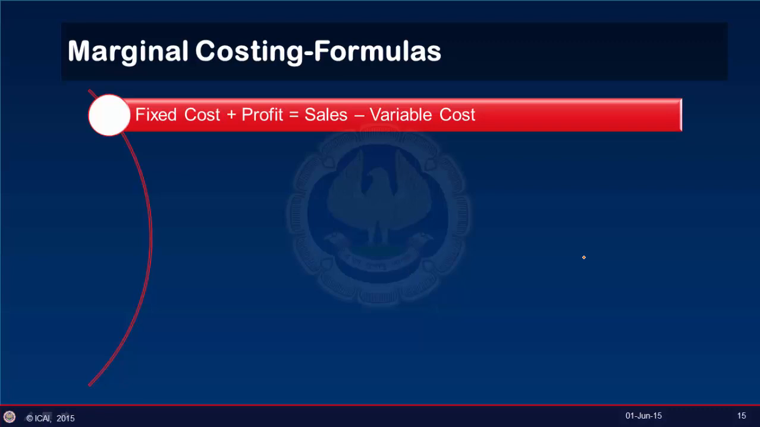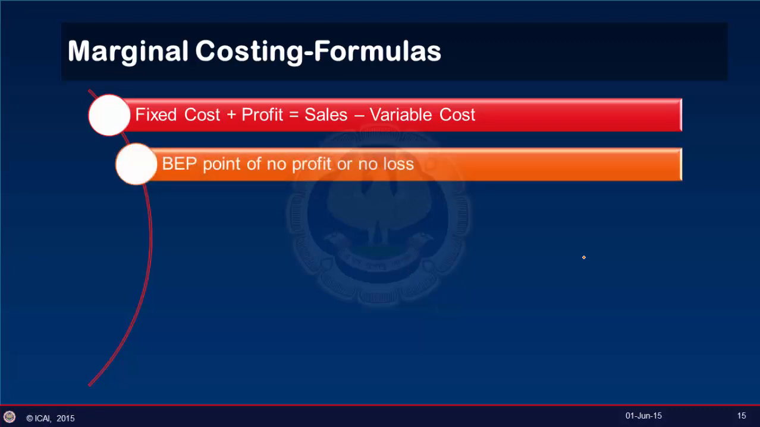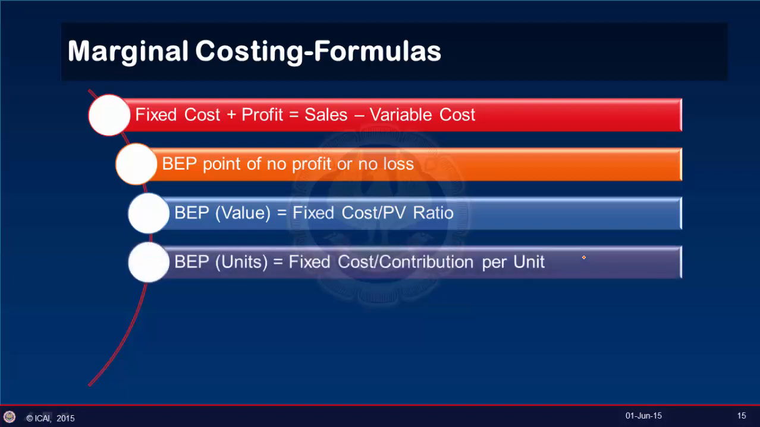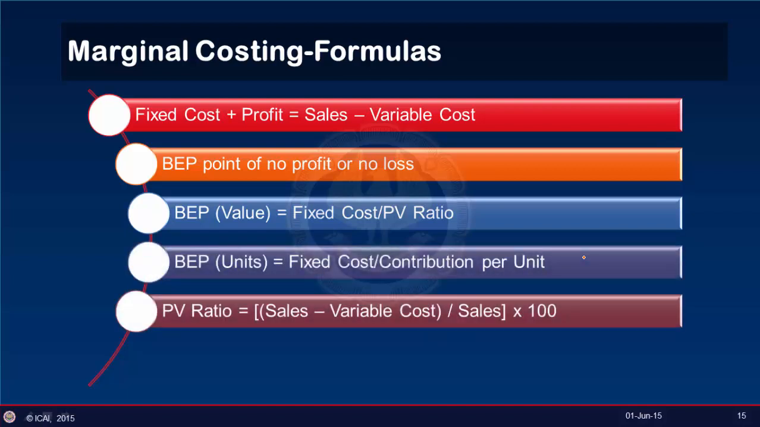One key idea which is used in marginal costing is that of break-even point or BEP. Now, BEP is a point of no profit or no loss. It may be expressed in terms of sales value or sales unit. And if we consider break-even point as per value, it is fixed cost divided by PV ratio. The PV ratio means profit to volume ratio. Now, to calculate PV ratio, we use the formula sales minus variable cost divided by sales into 100. This is a formula which is used to calculate PV ratio.